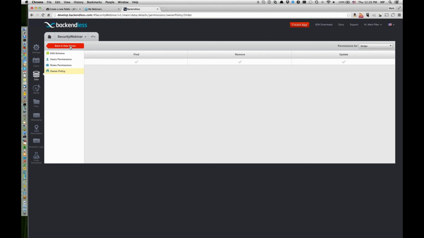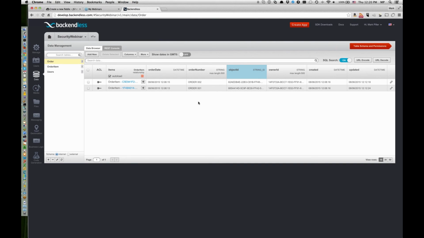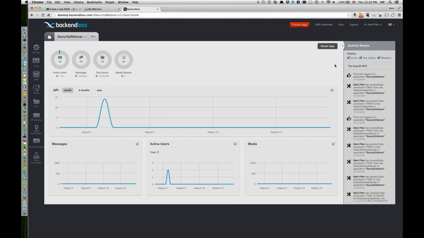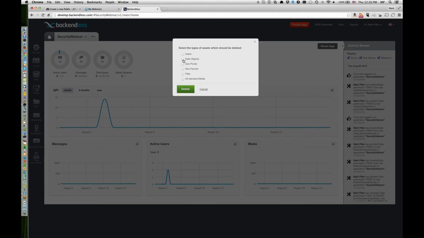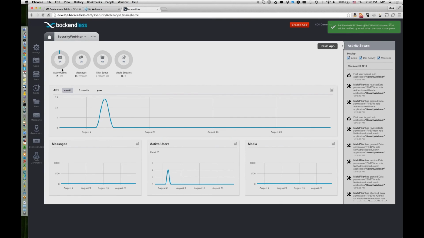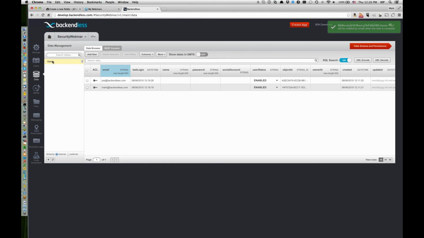Okay, now let's do something else. If you remember, the owner ID was set up manually. We can actually recreate this completely automatically. So in order to do this, I'm going to flush all my data. There is a very neat way to do this as you're developing. If you click on the home icon and then click the reset button, here you can select data objects, and this deletes any data objects that we have created and kind of resets your application. By clicking data, you will see that now all our tables are gone.